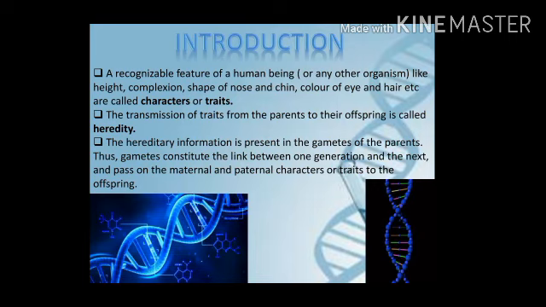Like this, one cell dividing and forming into a big cell, and then a proper human being, cell to tissue, tissue to organ, organ to organ level to a proper organism. At first, the one cell that is transferred contains the hereditary characters, hereditary traits. Then the different characters come on the offspring.